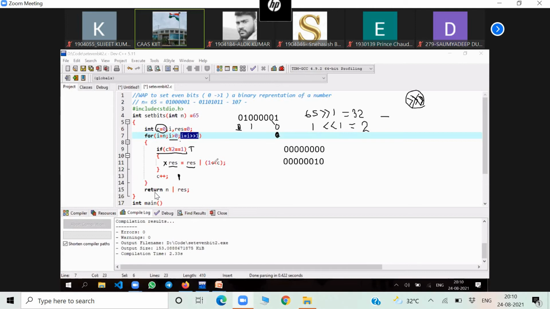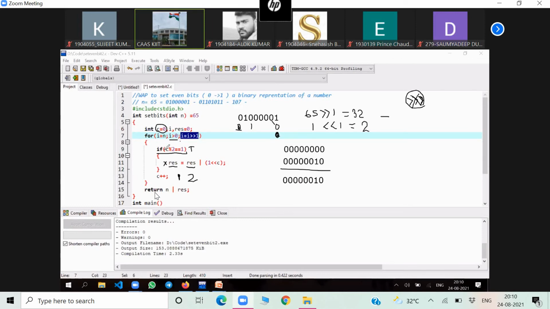So 1 double less than C will be 1 0, that is 2. Now do the OR operation. What will you get here? You know bitwise OR: any one true is true. So this will be 0 0 0 0 0 0 1 0. Now after this, what is the value of C? C becomes 2 here. Now the loop will continue.